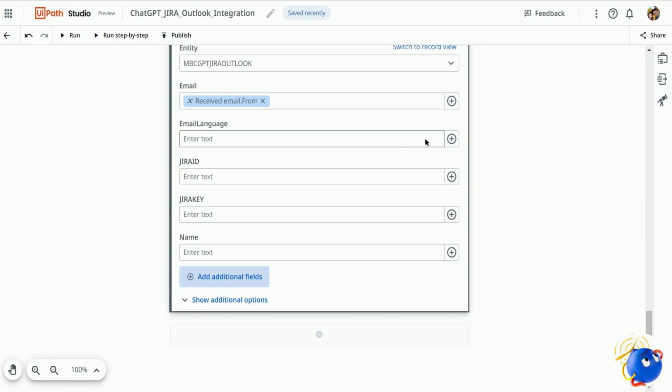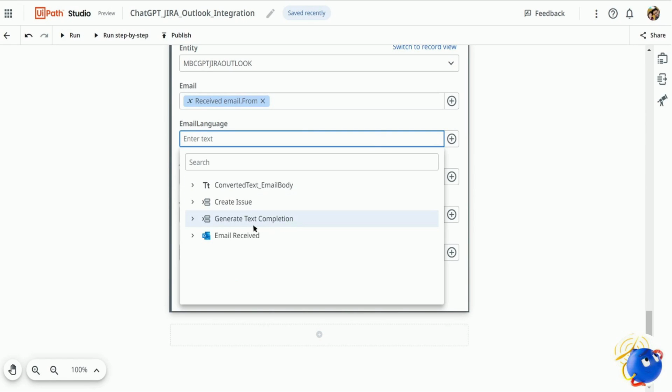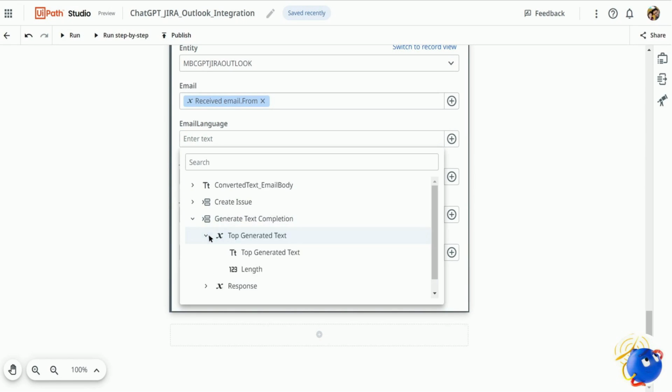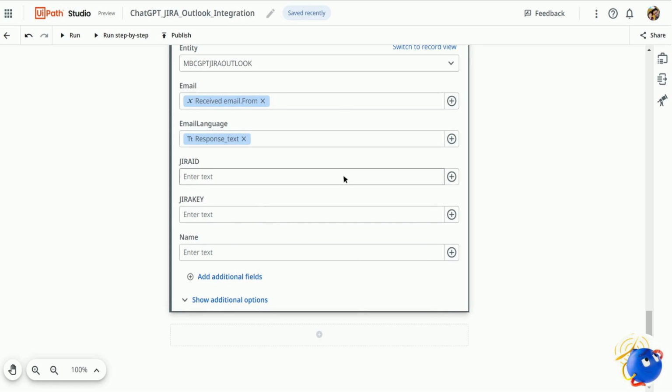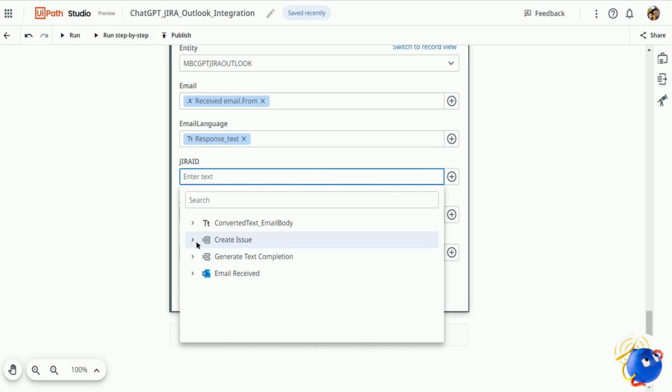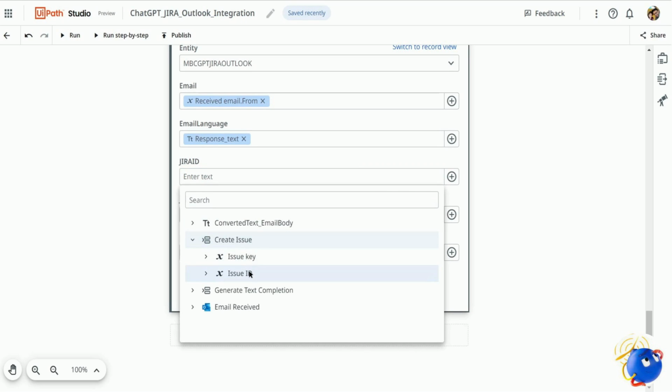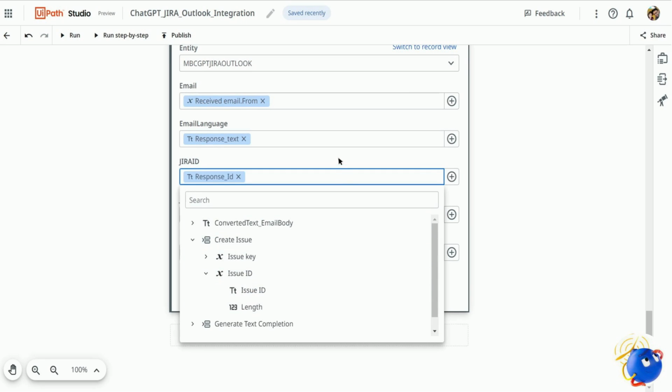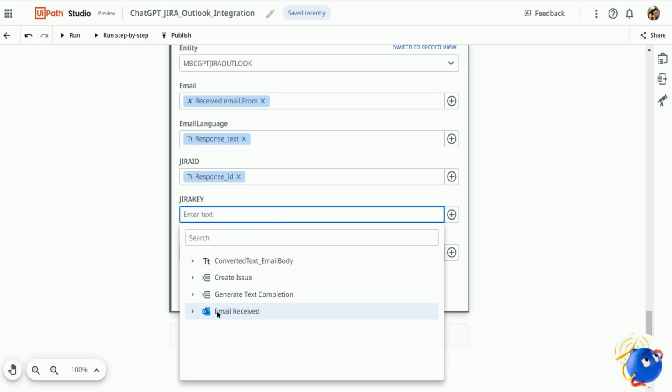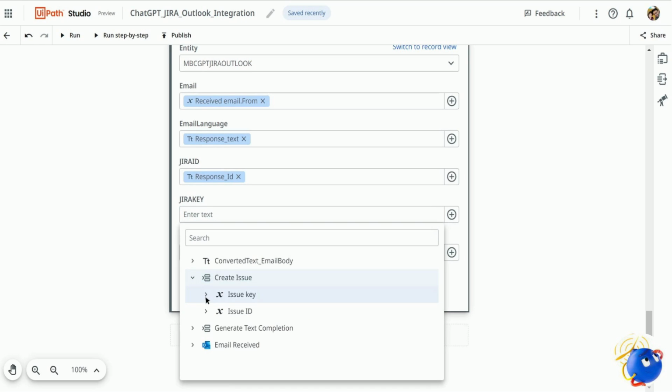Now I'll select the email language. So email language would be the output for the generate text completion, top generated text. If it is Japanese, it will show Japanese, Russian, Romanian. So it will just save the language into this column name. Then I'll add issue ID here, then the Jira key. Both are from the create issue output.